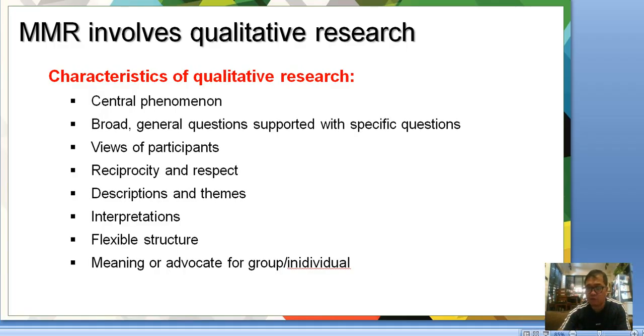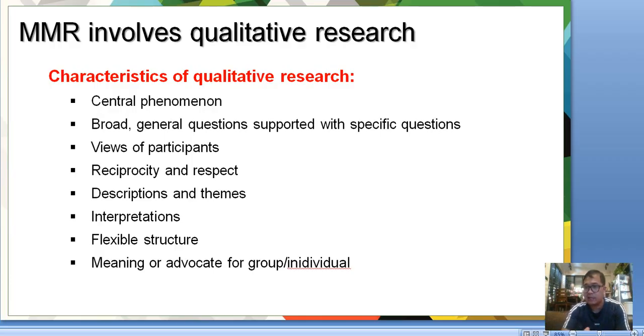Then, how about qualitative research? When you're talking about qualitative research, you're looking into the central phenomenon. You have broad general questions supported with specific questions. What we usually do in qualitative research is we try to explore when we are asking questions.